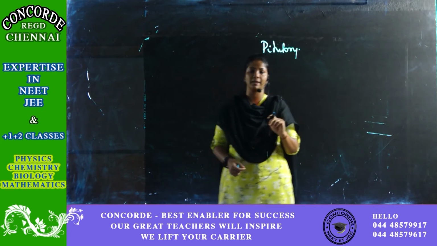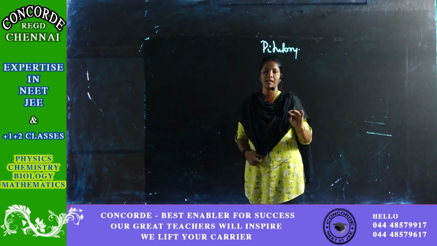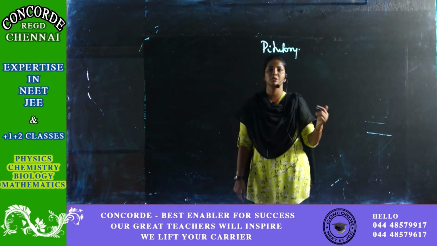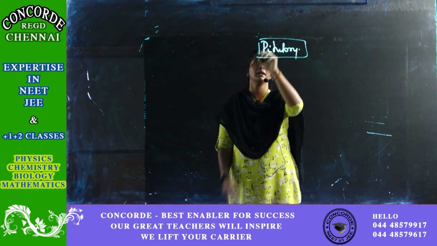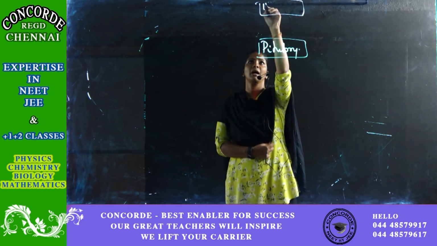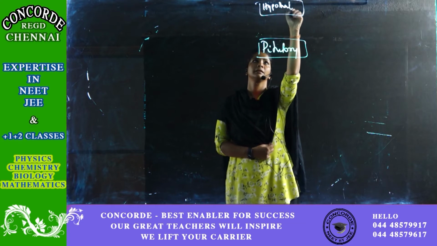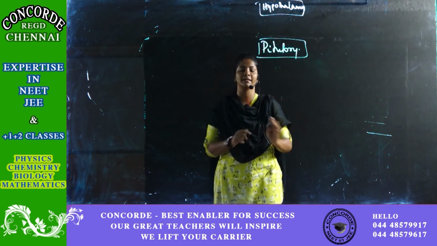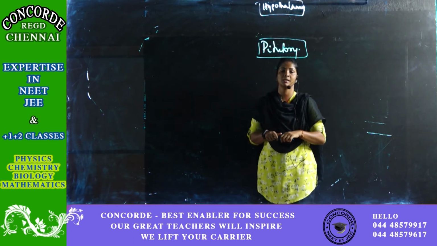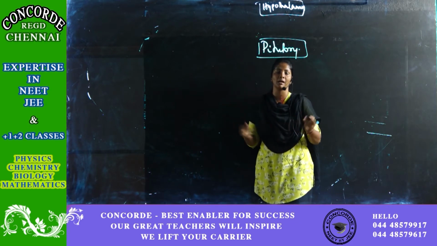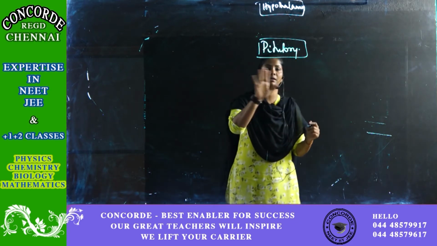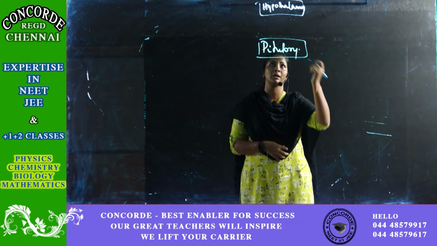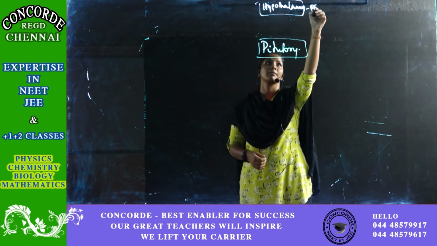The pituitary gland is said to be the master gland because this gland controls the entire chemical or hormonal system. But the pituitary gland itself is controlled by a region in your brain called the hypothalamus. So hypothalamus controls pituitary, and pituitary controls the entire hormonal system. Let's see how it is controlling, and what the hormones produced by your hypothalamus are.